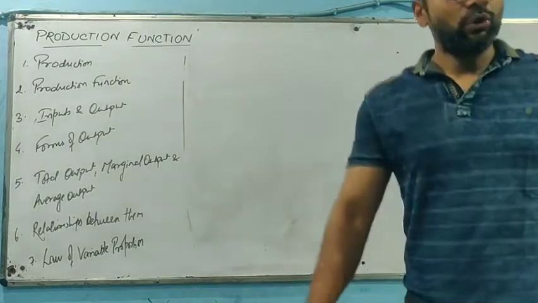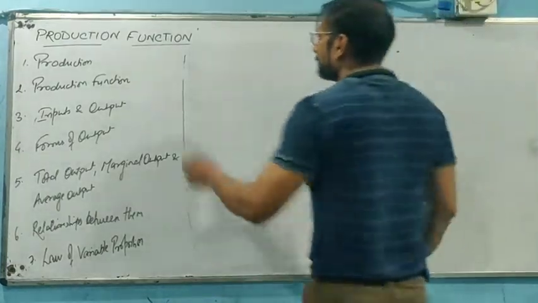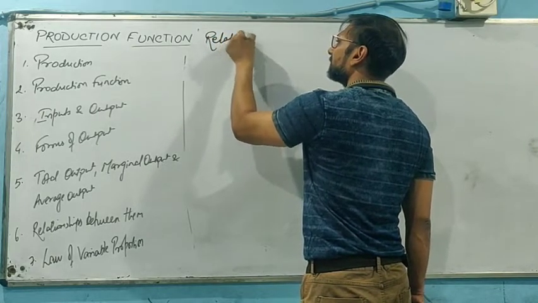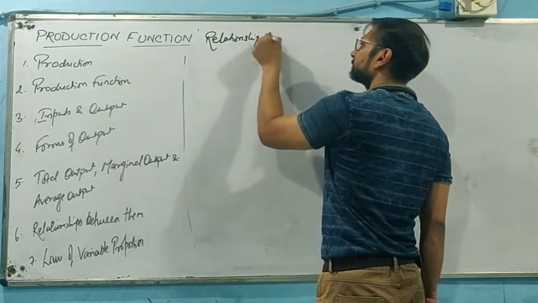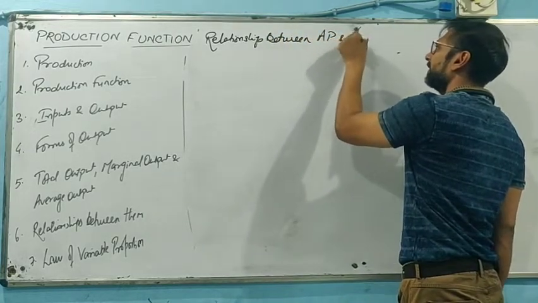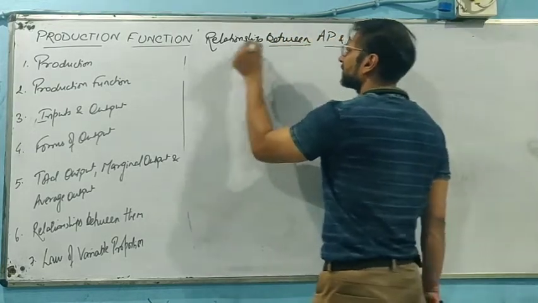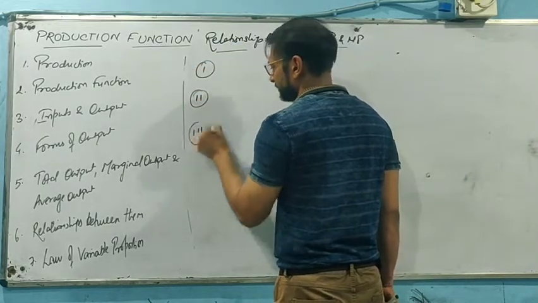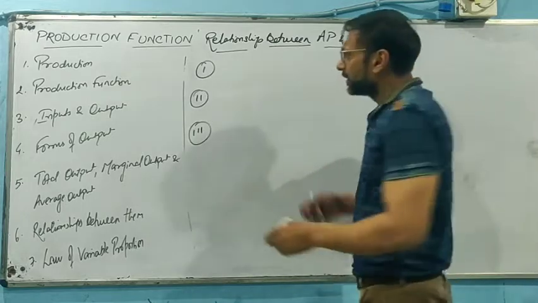Now, when we are talking about the relationship of average product and marginal product, AP and MP, there are 3 points to be noticed very carefully.